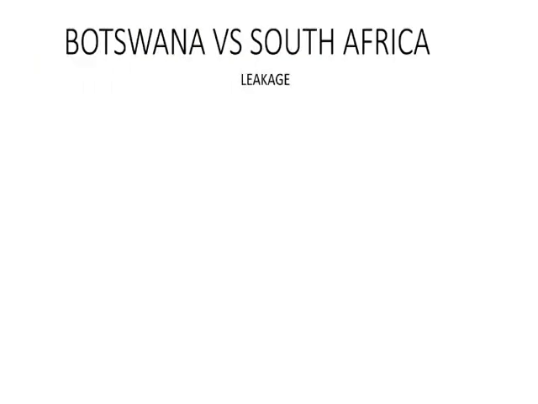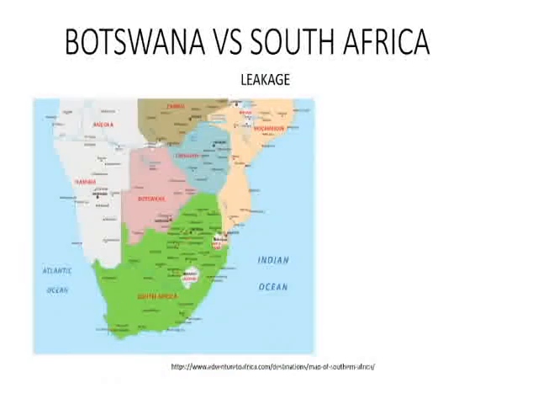Now, let me explain the exports and imports using examples so that we understand which one is the leakage, which one is the injection. Botswana and South Africa. And we are starting with the leakages. Now, here is Botswana and this is South Africa.